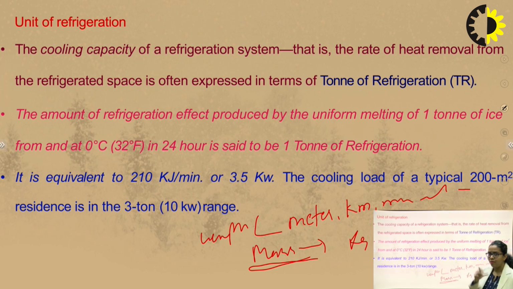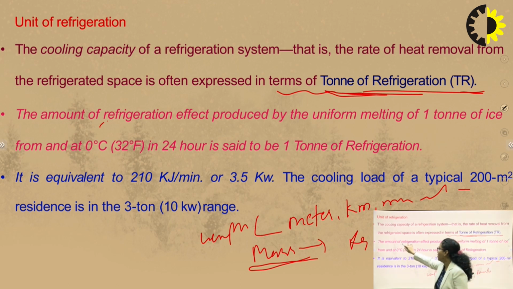So how do we define it? There's a standard definition of the unit of refrigeration. We define the cooling capacity of a refrigeration system, that is the rate of heat removal from the refrigerated space, often expressed in terms of ton of refrigeration, that is in short TR. So this is very important, ton of refrigeration.